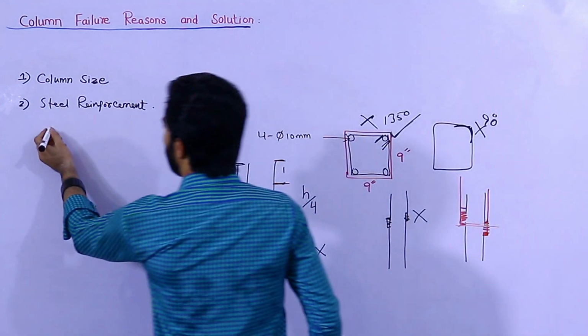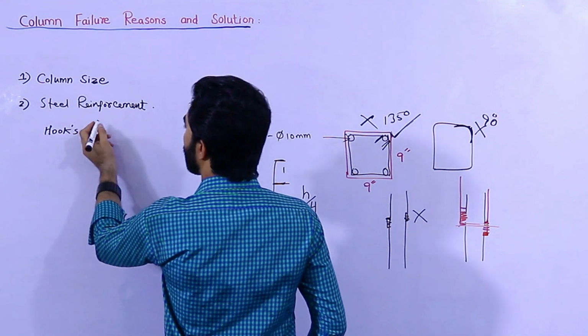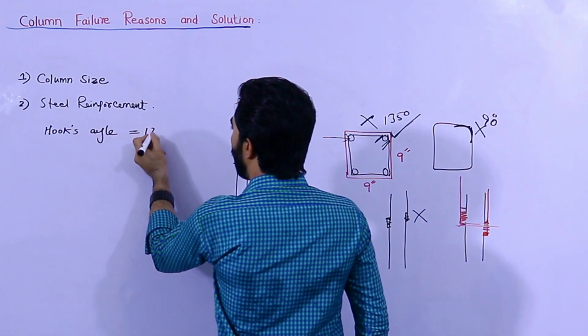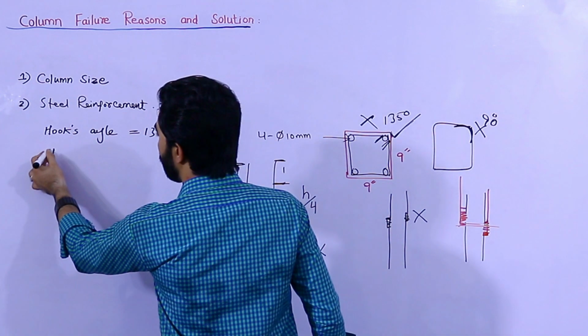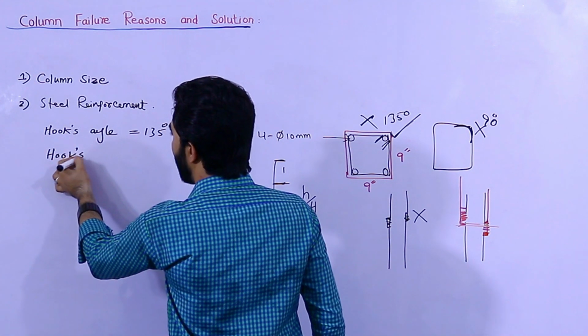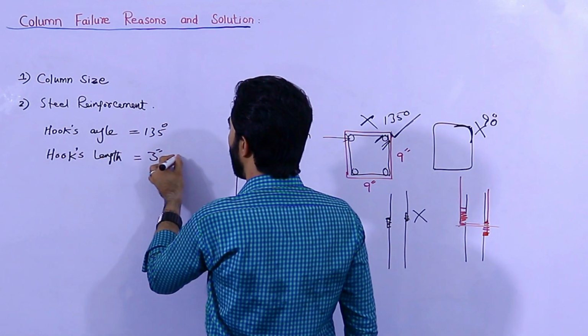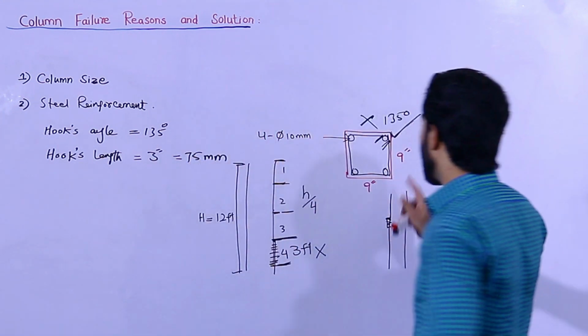The hook angle should be 135 degrees and the length of hooks should be not less than 3 inches, or you can say 75 mm. This is also very important.